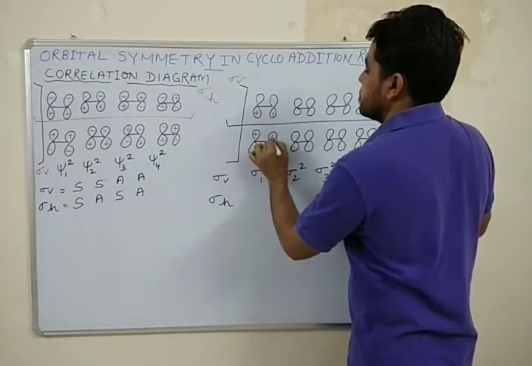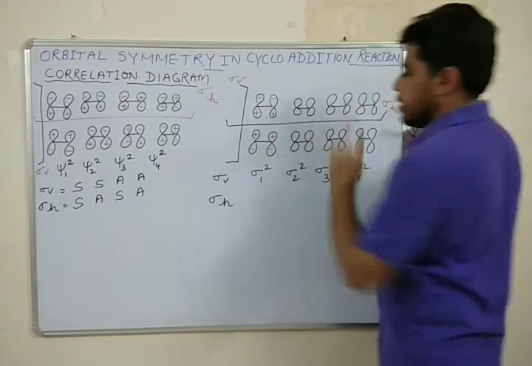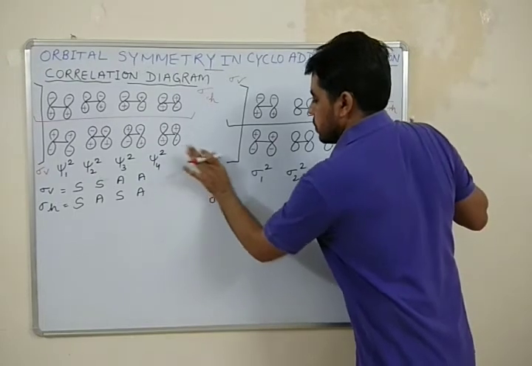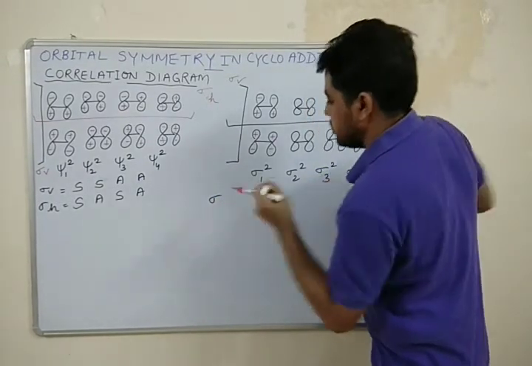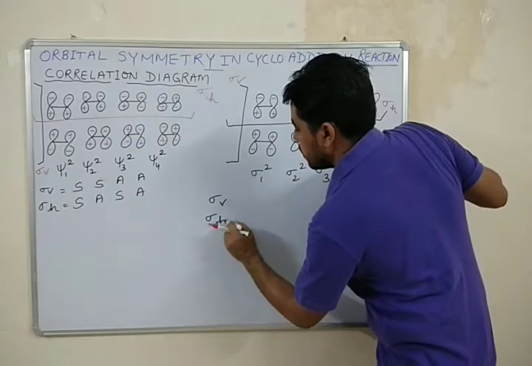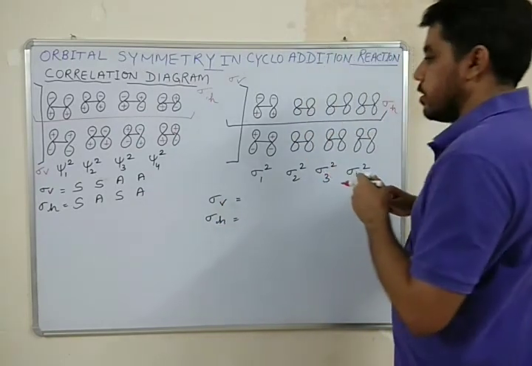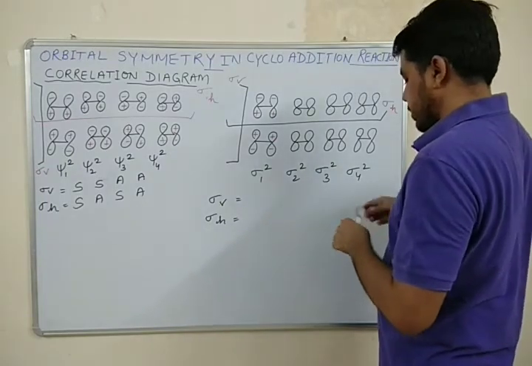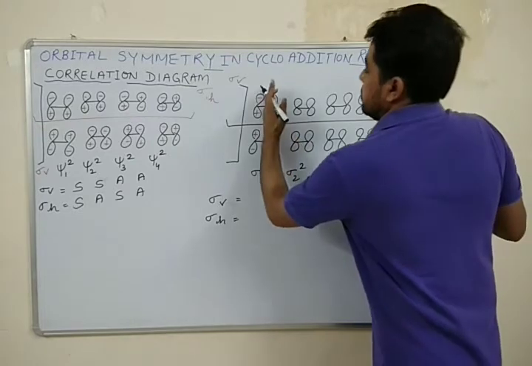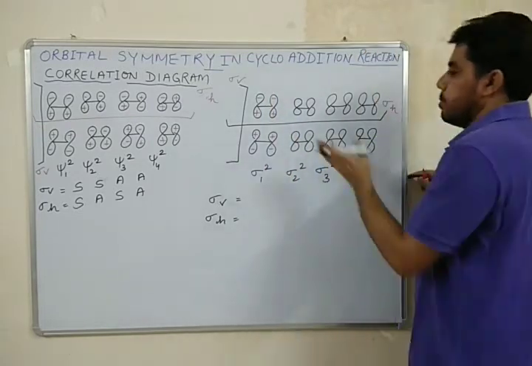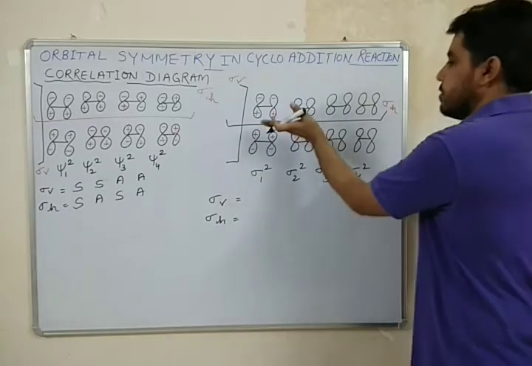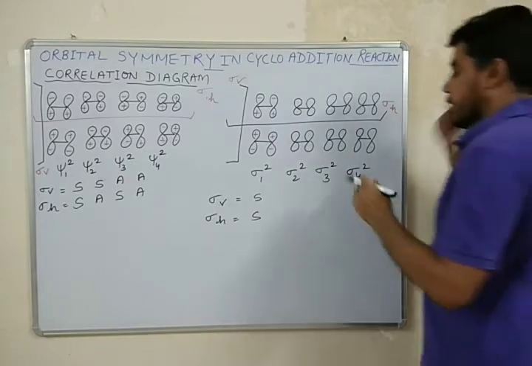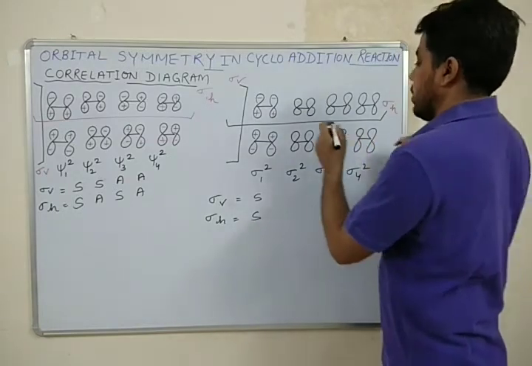So first is plus plus minus minus. So it is sigma v and sigma h. Okay, so this particular set of orbital is symmetric with respect to vertical plane as well as it is also symmetric with respect to the horizontal plane. So symmetric.